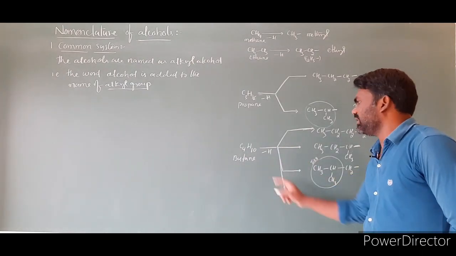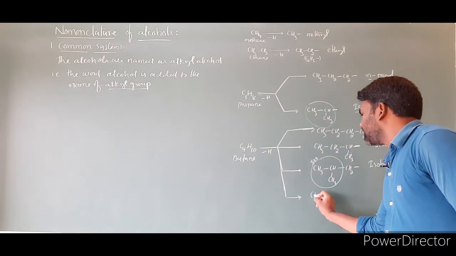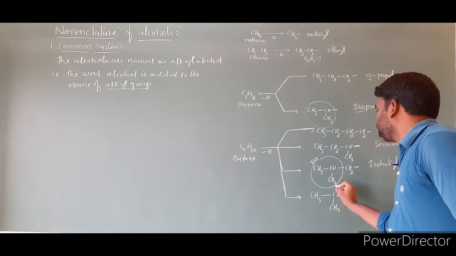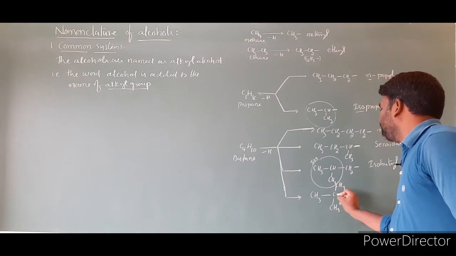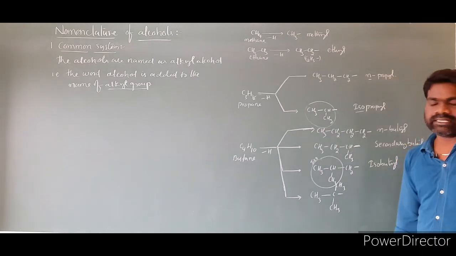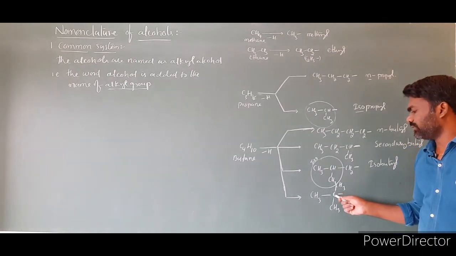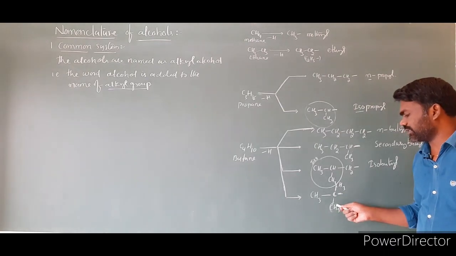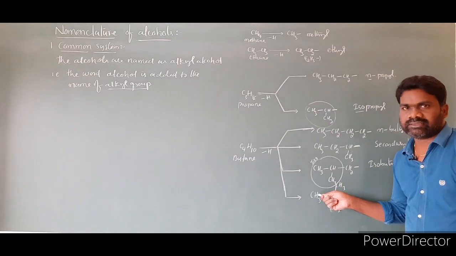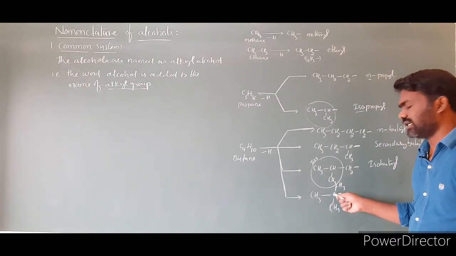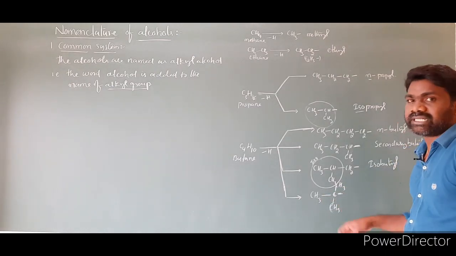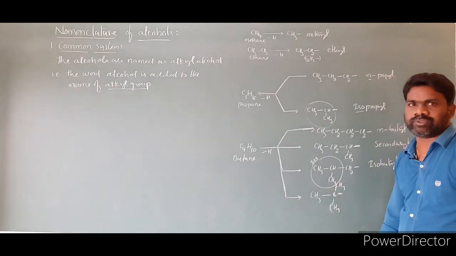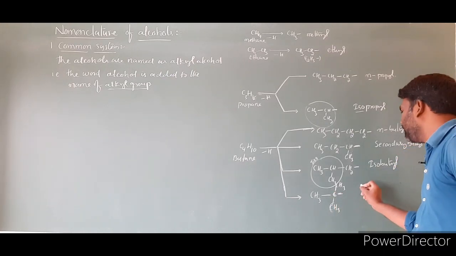Then one more possibility. We can arrange C4H10 as CH3 and CH3 bond. If you look at this molecule, with respect to this carbon, the number of carbons attached is 1, 2, 3. Three carbons are attached to the one single carbon. This carbon is called what? A tertiary carbon. So this is tertiary. The total number of carbons is 1, 2, 3, 4. Thus the name of this group is tertiary butyl.